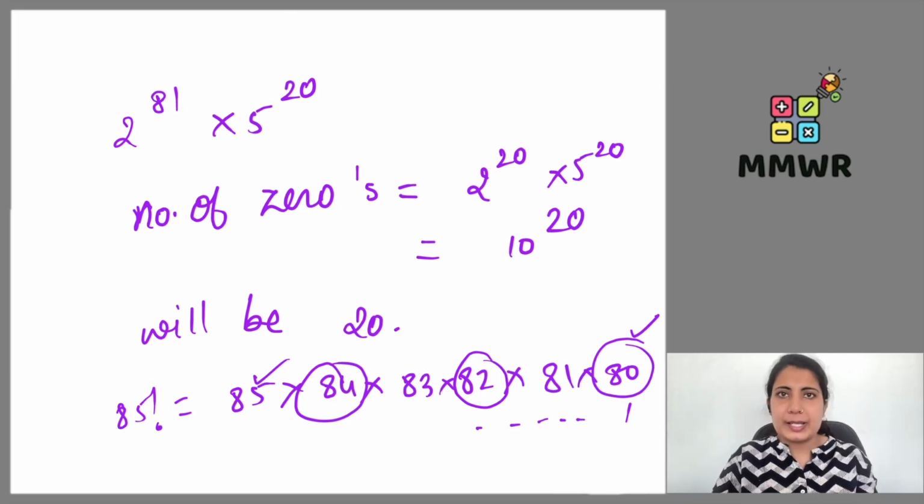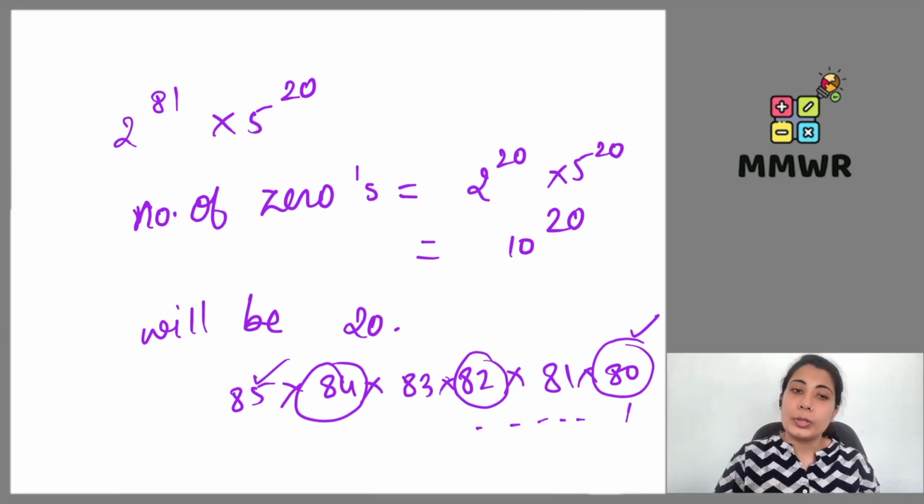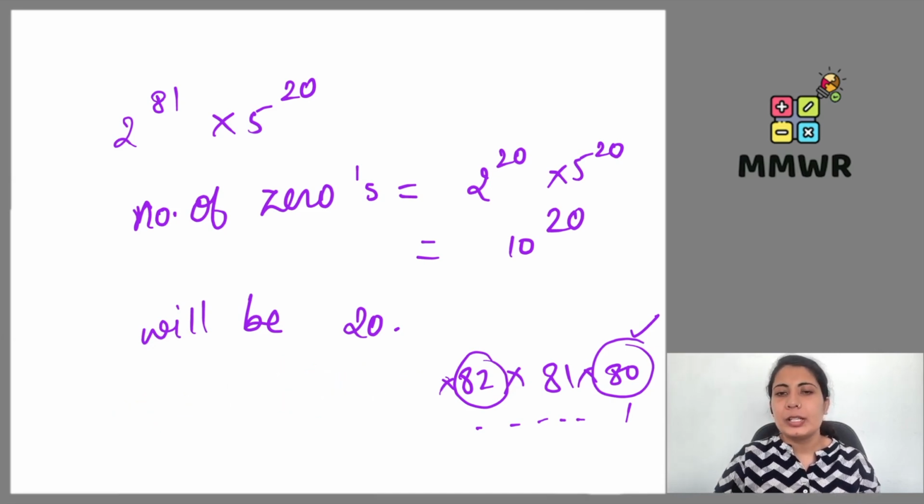If we try to factorize this, we will not be getting it. 85 can be written as 5 multiplied by 17, right? So that is why we can directly find the value for only the maximum power of 5. 2 की पावर नहीं भी निकाला तो चलेगा.